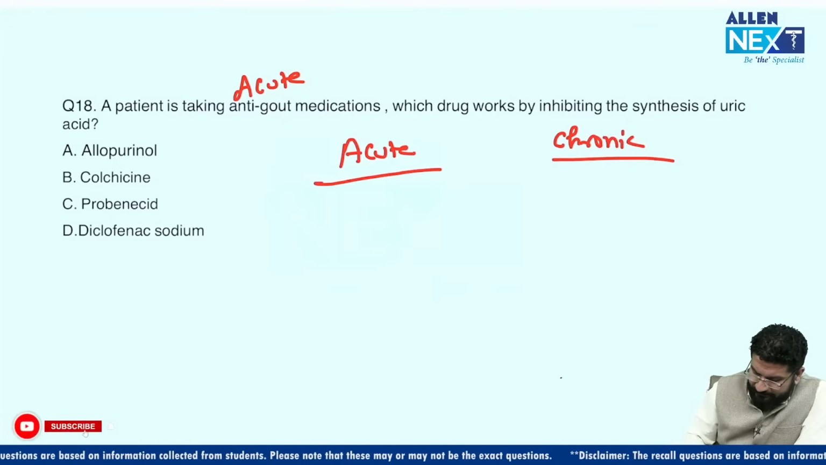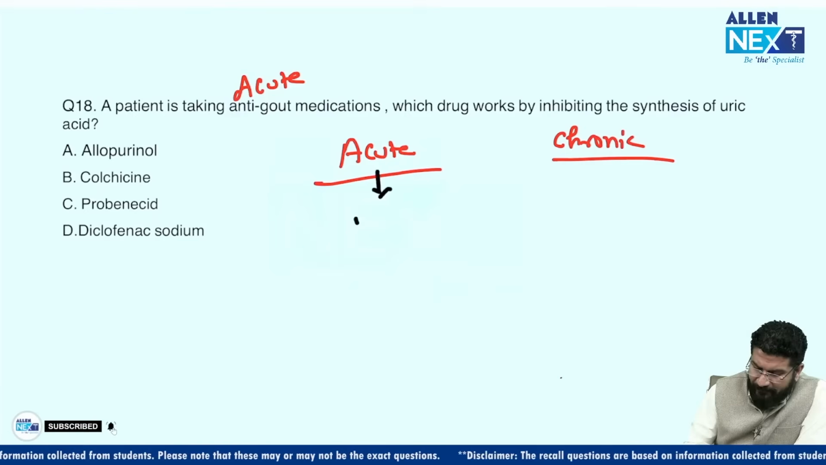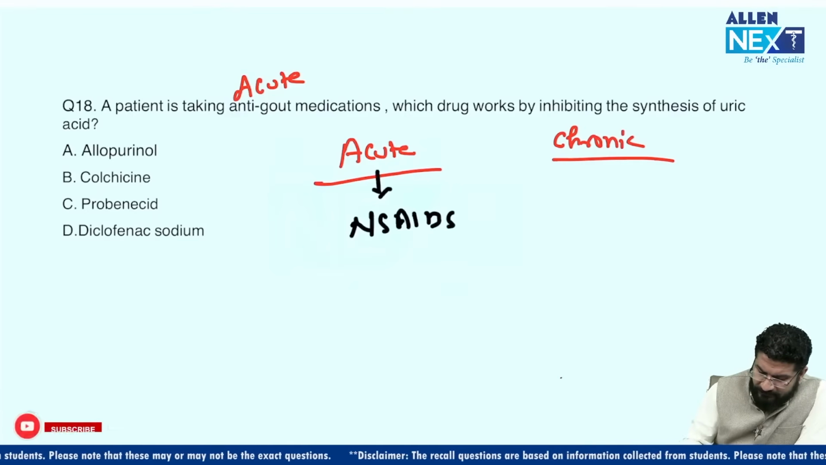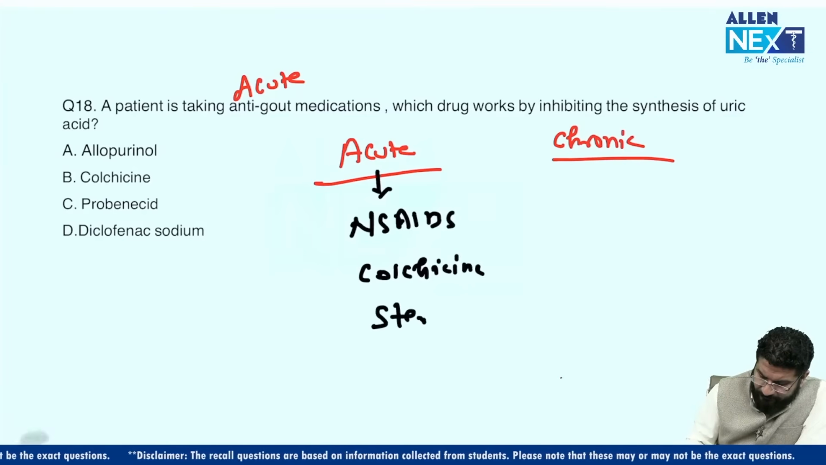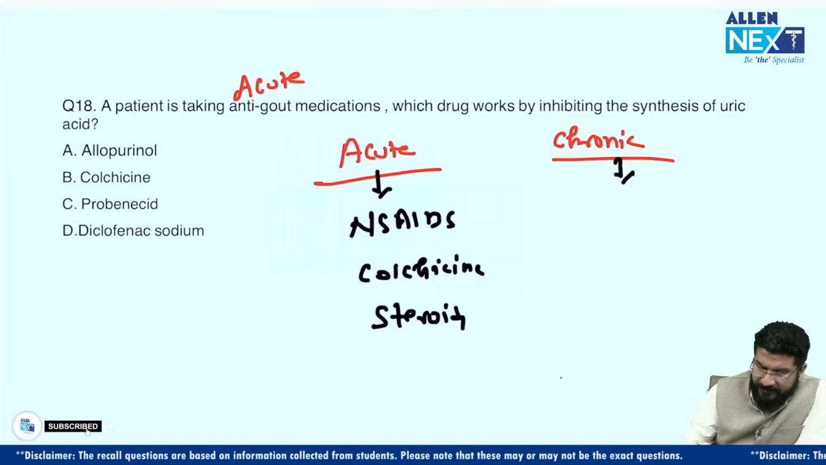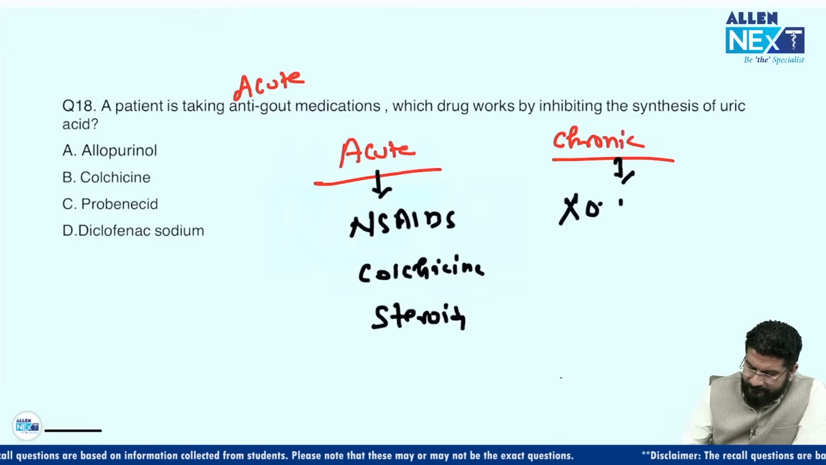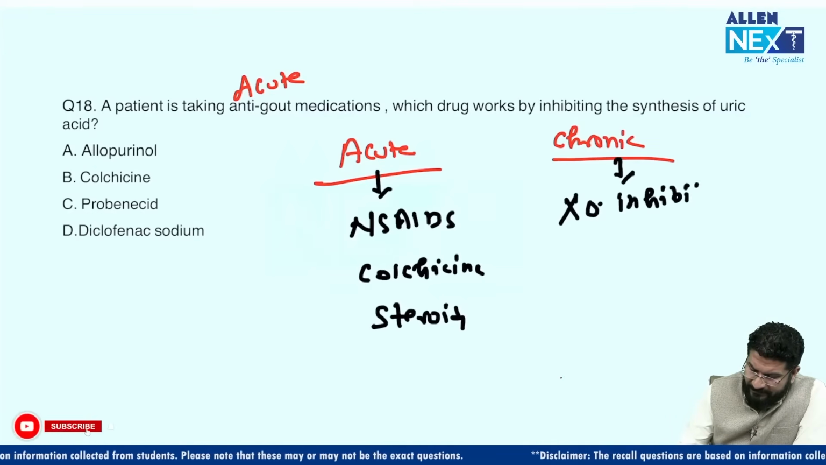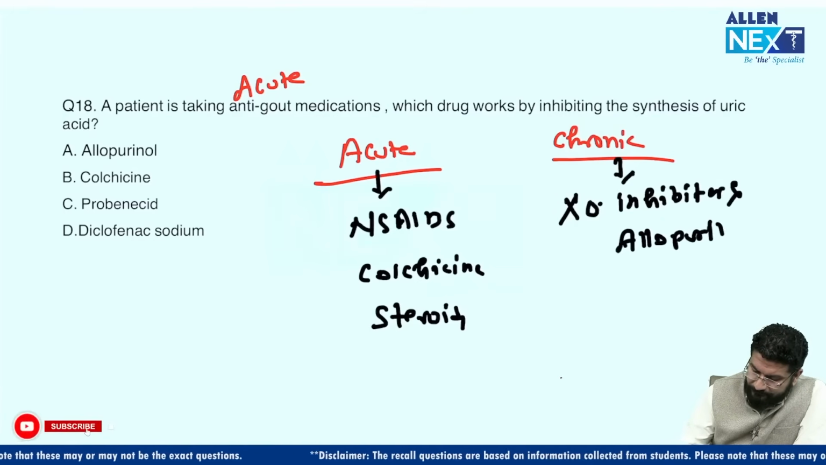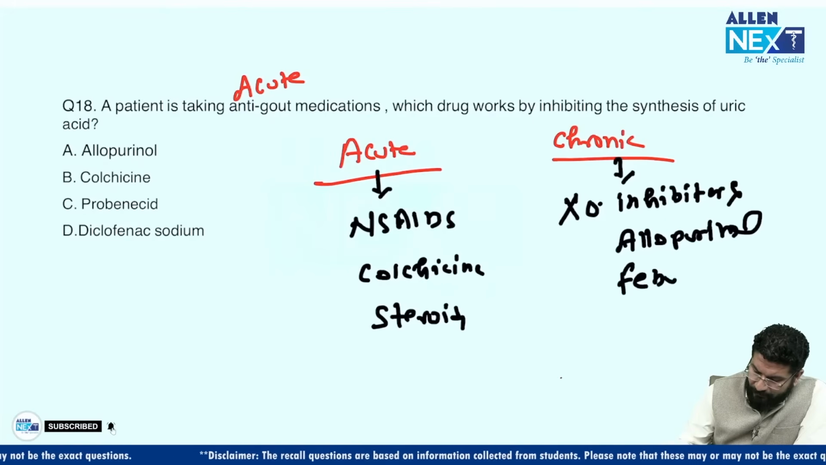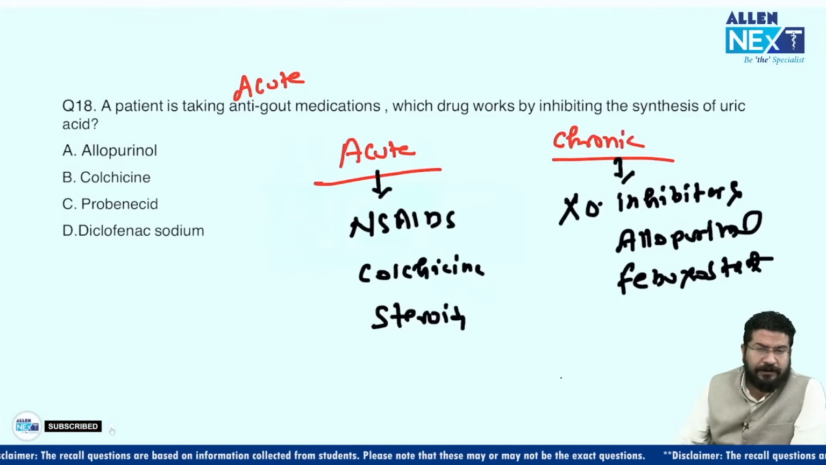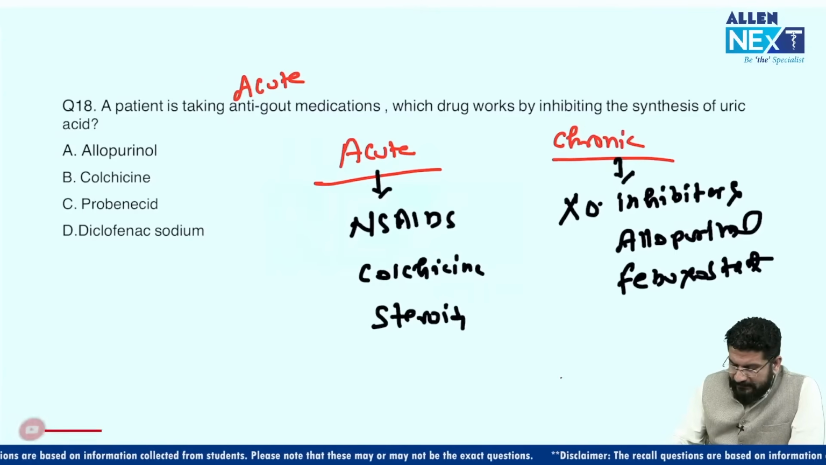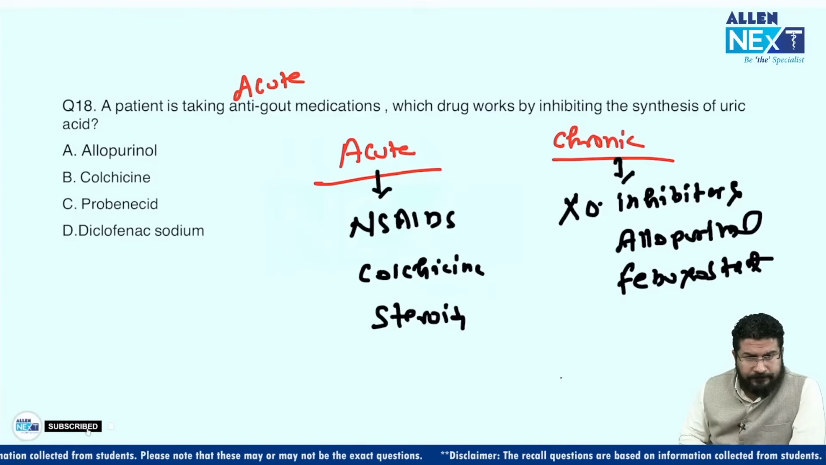In acute gout, the main thing we give is NSAIDs. Then we can use colchicine, and very rarely we can use steroids. In chronic gout, we give xanthine oxidase inhibitors, like allopurinol and febuxostat. And what else can we use? We can use rasburicase, and then we can use uricosuric drugs.